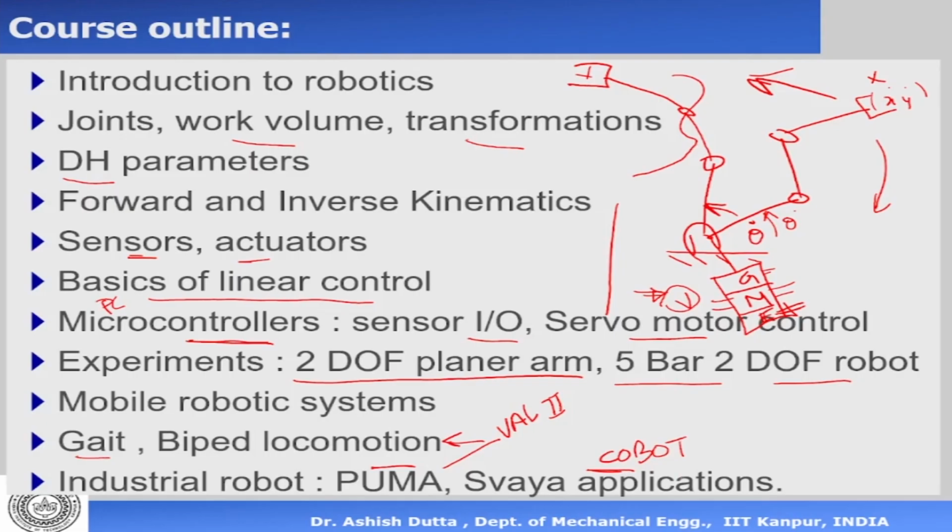Whereas in the case of the Sawyer robot, which is a cobot, you can catch the end effector and move the robot around. And whatever motion you're doing, it will follow the motion. It will record the motion and follow it back. That is basically what we mean by a collaborative robot. So these are the topics that we'll be covering in about 8 weeks.